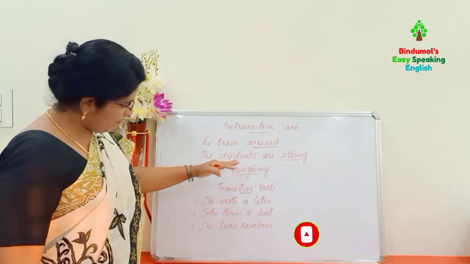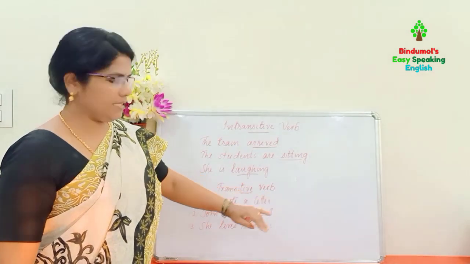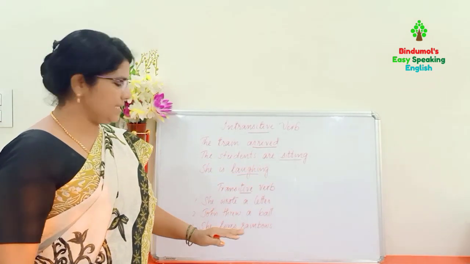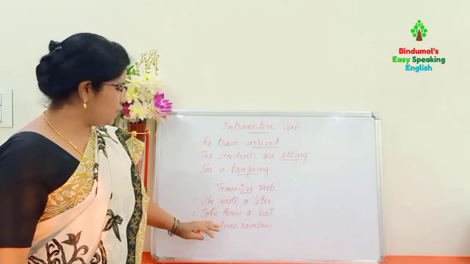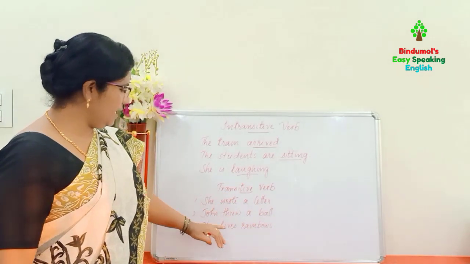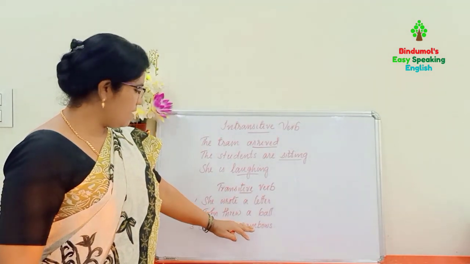For transitive verbs, here are some more examples for understanding. She wrote a letter. Here wrote is the main verb. Without a letter it is not complete, isn't it? So, she wrote a letter. Wrote is the main verb. John threw a ball. Threw is the main verb. She loves rainbows. Loves is the main verb.